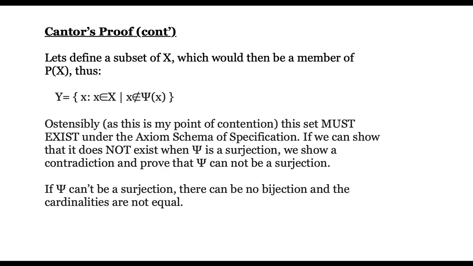Ostensibly, and this is my point of contention, the set Y must exist under the Axiom Schema of Specification, which we'll talk about. If we can show that it does not exist when psi is a surjection, we show a contradiction and prove that psi could not be a surjection. If psi can't be a surjection, then there can be no bijection and the cardinalities are not equal.